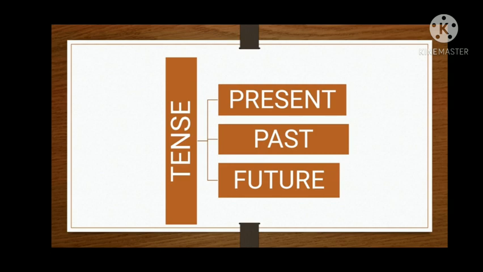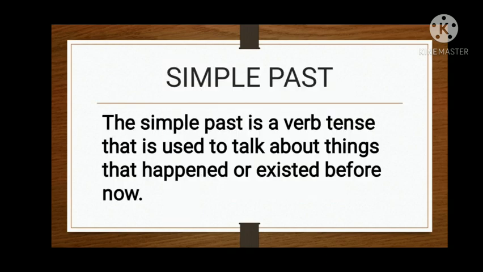So here we are going to start past tense. I have already done simple past tense positive sentences in our last grammar video. Yes, now let's rewind simple past tense. The simple past is a verb tense that is used to talk about things that happened or existed before now.